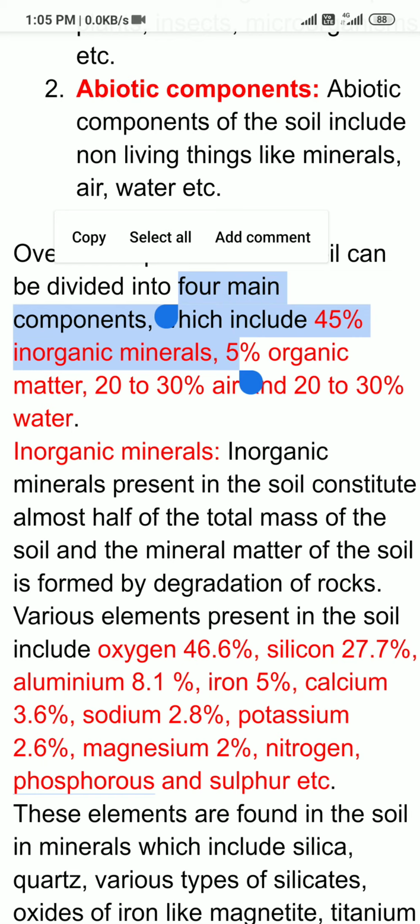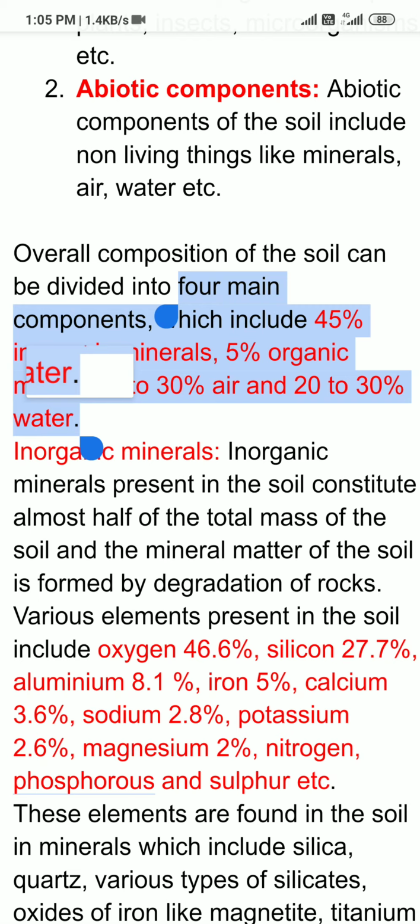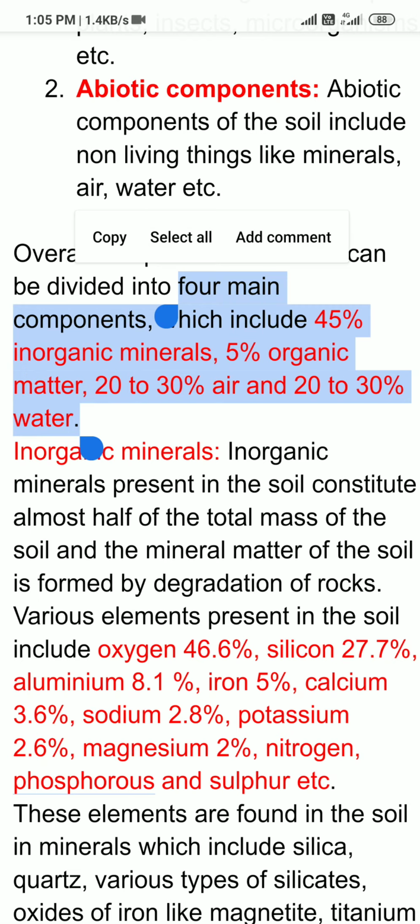So inorganic minerals form 45% of the soil and organic matter forms 5%. Air forms 20 to 30% of the composition of the soil, sorry, not 23, and water also 20 to 30%. This is the range.